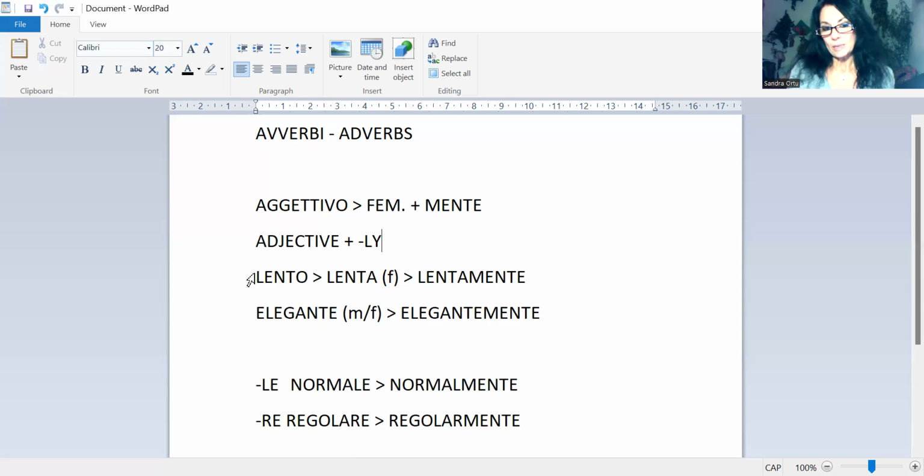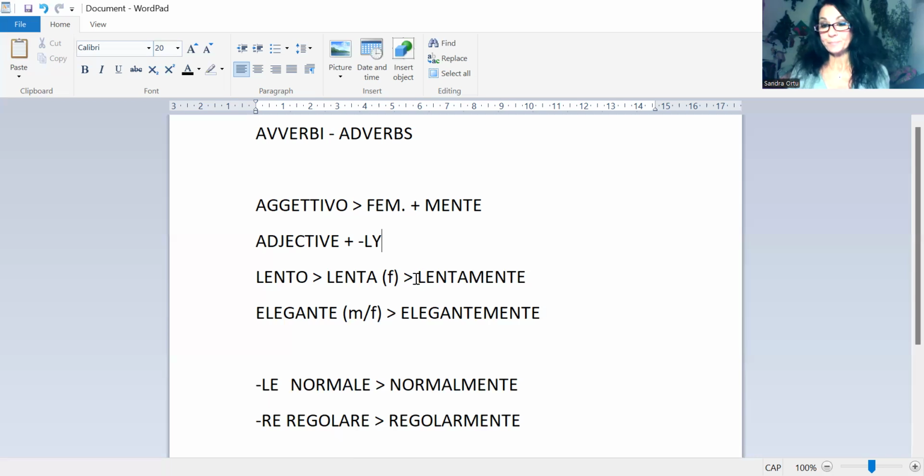So we have two examples. The first example is from the first group. We have lento. Lento means slow. We make it feminine, so lento becomes lenta. This F is for the feminine, and then we add mente. So we have lentamente, slowly.